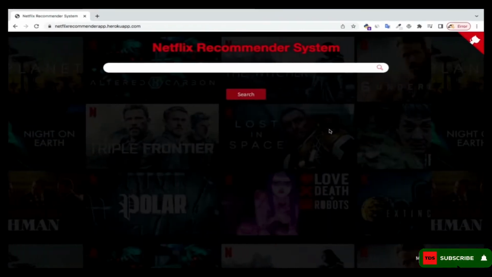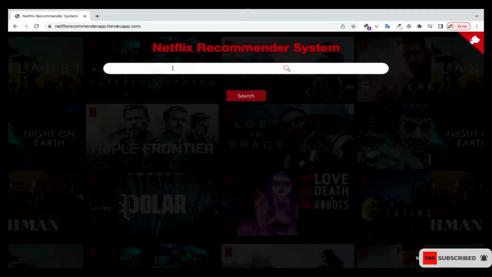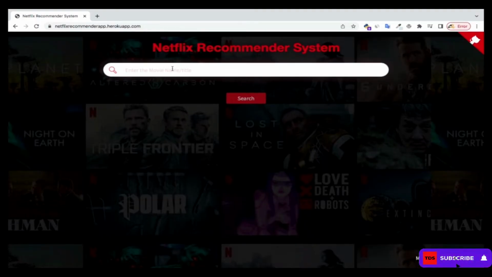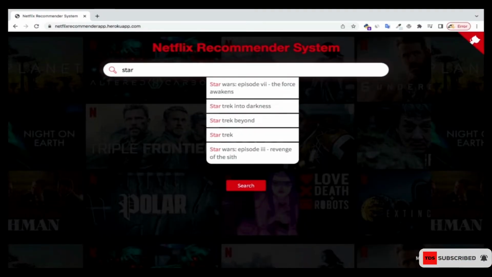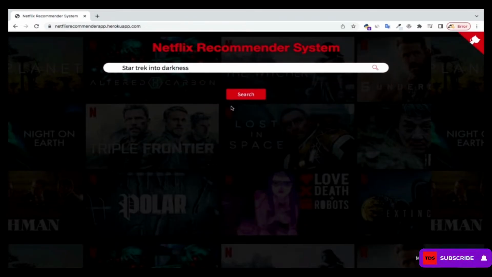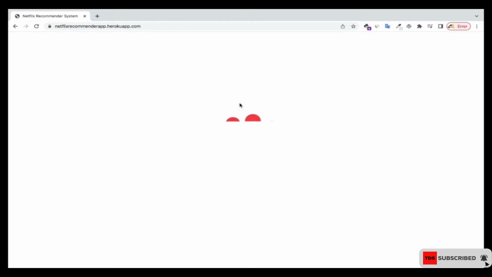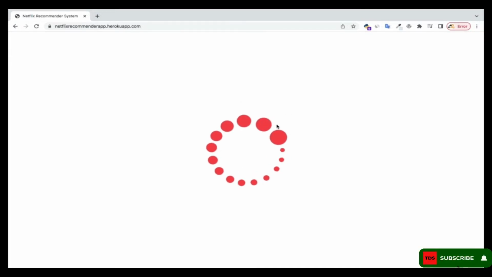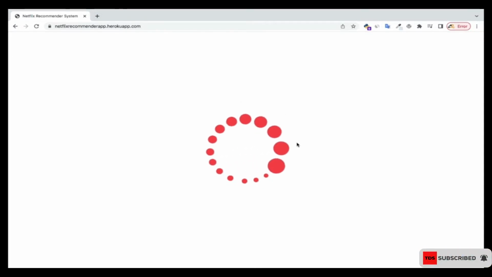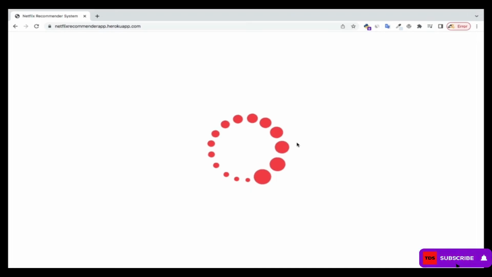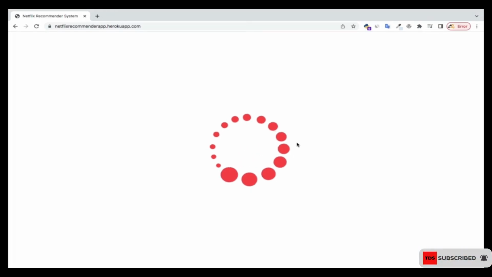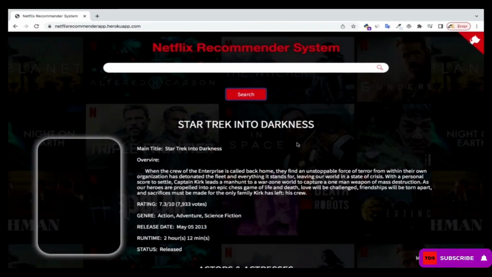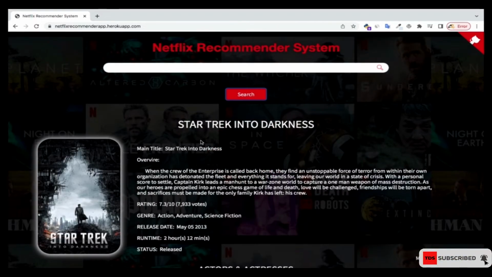Okay, so we're going to see something like this, where users can come and search for whatever movie they want. As soon as they start typing, the recommendations will be there. They can just click on any of them, and once they do that, you see that it's searching over here, right? So this is a recommendation algorithm that we have built, which is running behind this app that we are going to see. Now you see that the movie that I searched is over there.